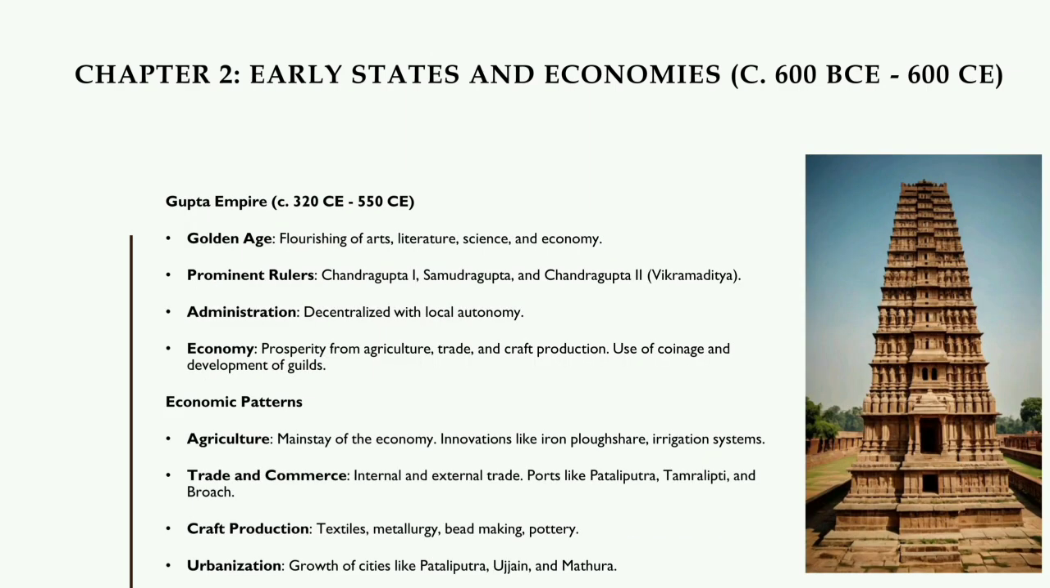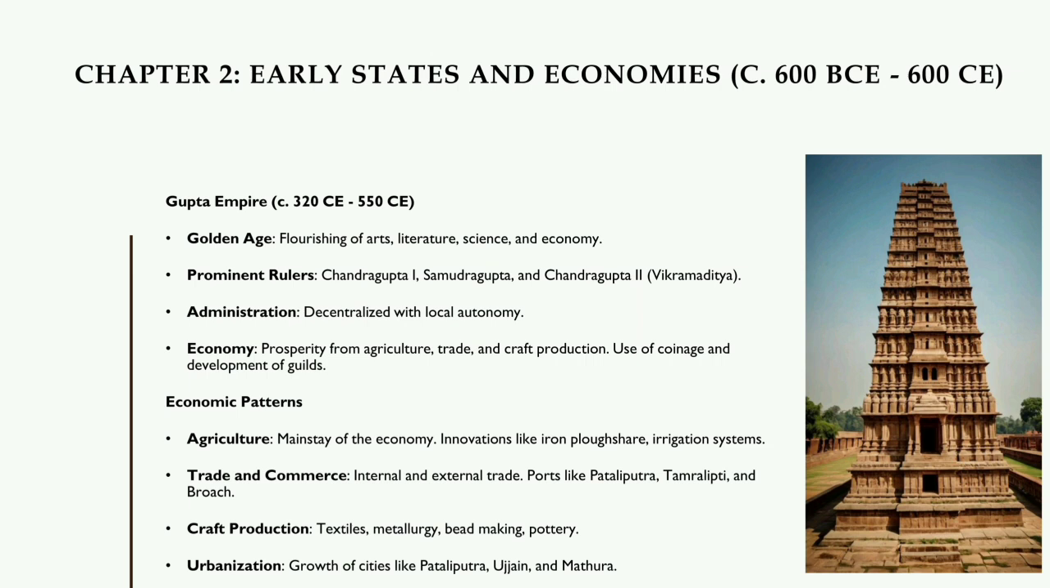Gupta Empire, 320 CE to 550 CE. Golden Age: flourishing of arts, literature, science, and economy. Prominent rulers: Chandragupta I, Samudragupta, and Chandragupta II, Vikramaditya. Administration: decentralized, with local autonomy. Economy: prosperity from agriculture, trade, and craft production. Use of coinage and development of guilds.